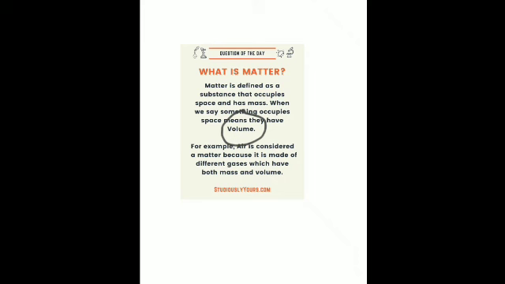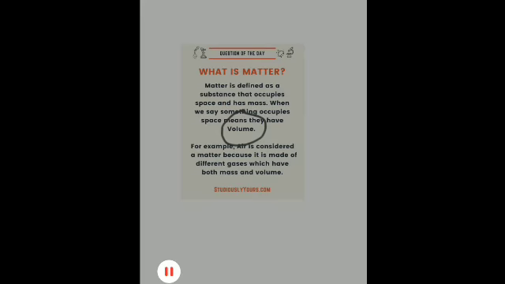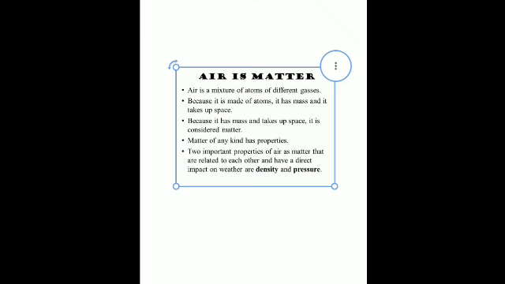For example, air is considered a matter because it is made of different gases which have both mass and volume, which we will discuss in this chapter. So what is air? We all know in terms of geography what air is. It is a mixture of gases, isn't it? Of course we cannot see it, but definitely we can feel it.